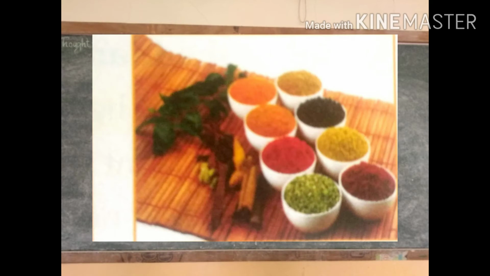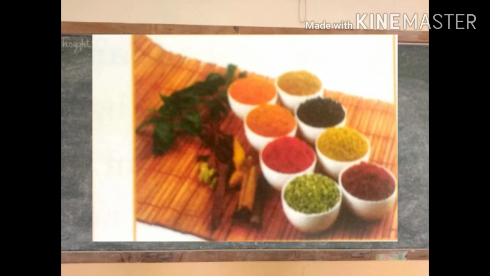Hello student, here are the spices, and these spices make our food very tasty. They give a nice smell to our food. The spices present in your mama's kitchen, she has a magic box there, and in the magic box small bowls are there.